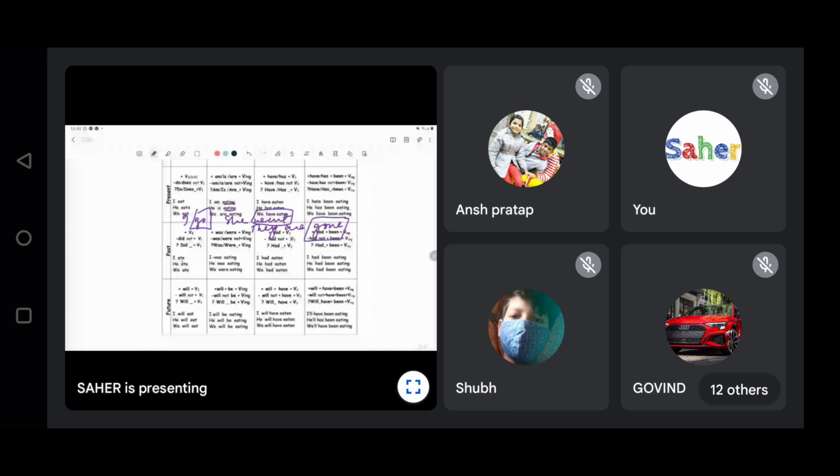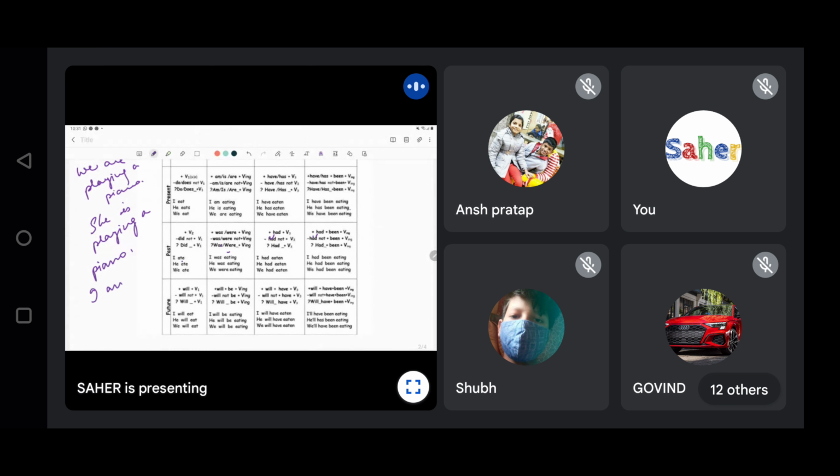But in case it is not changing, for example, she is playing a piano. Okay, she is playing a piano. Then we are playing a piano.